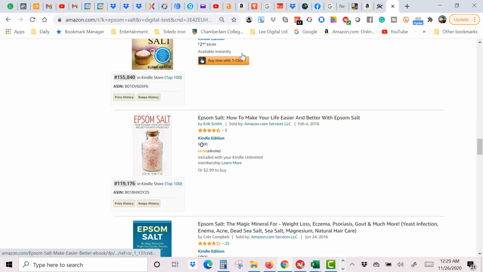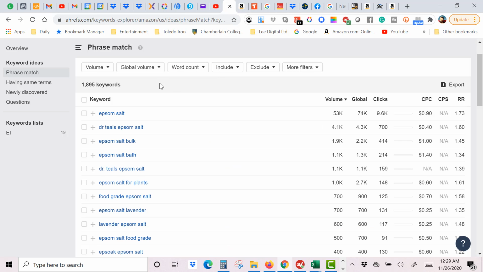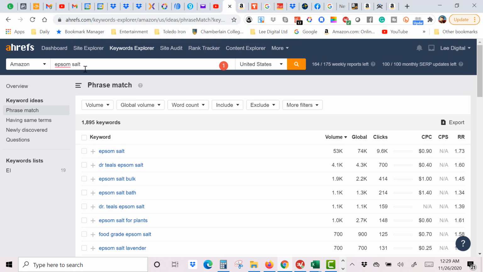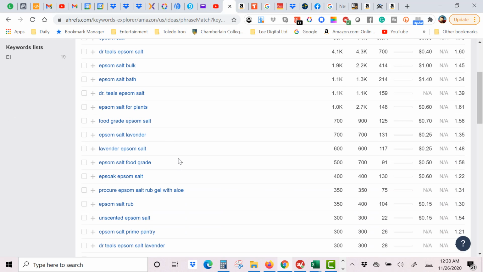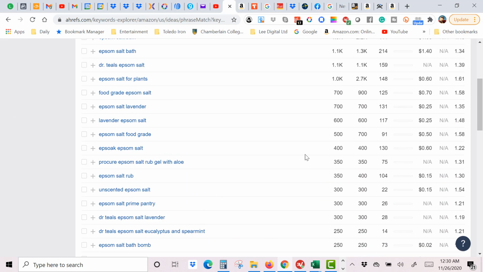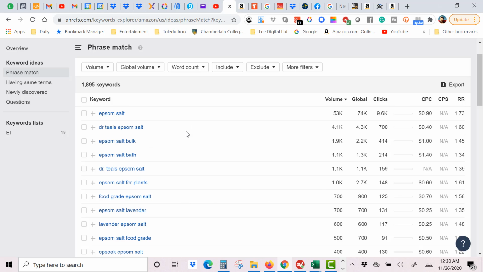So let's look at Ahrefs real quick here. And I already typed this in a few minutes ago when I paused this. So look at the search volume for Amazon for Epsom salt, 53,000 as an overall keyword. Obviously, these are all products on the Amazon website. This is not for books, but you confirm that there's a huge demand for this keyword.